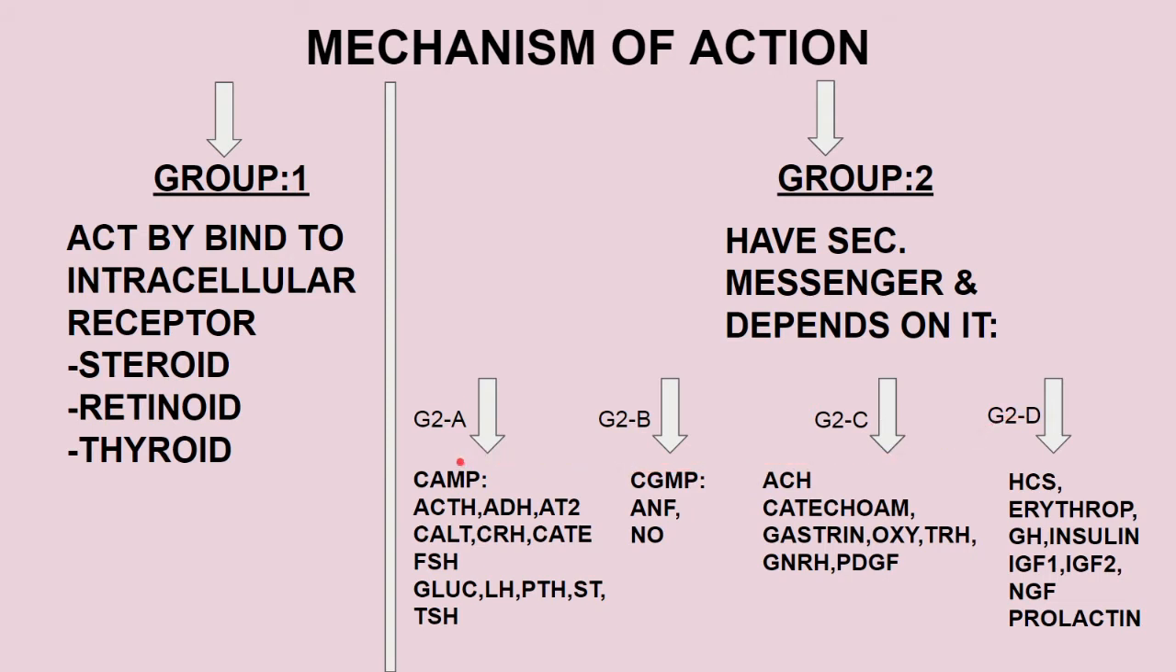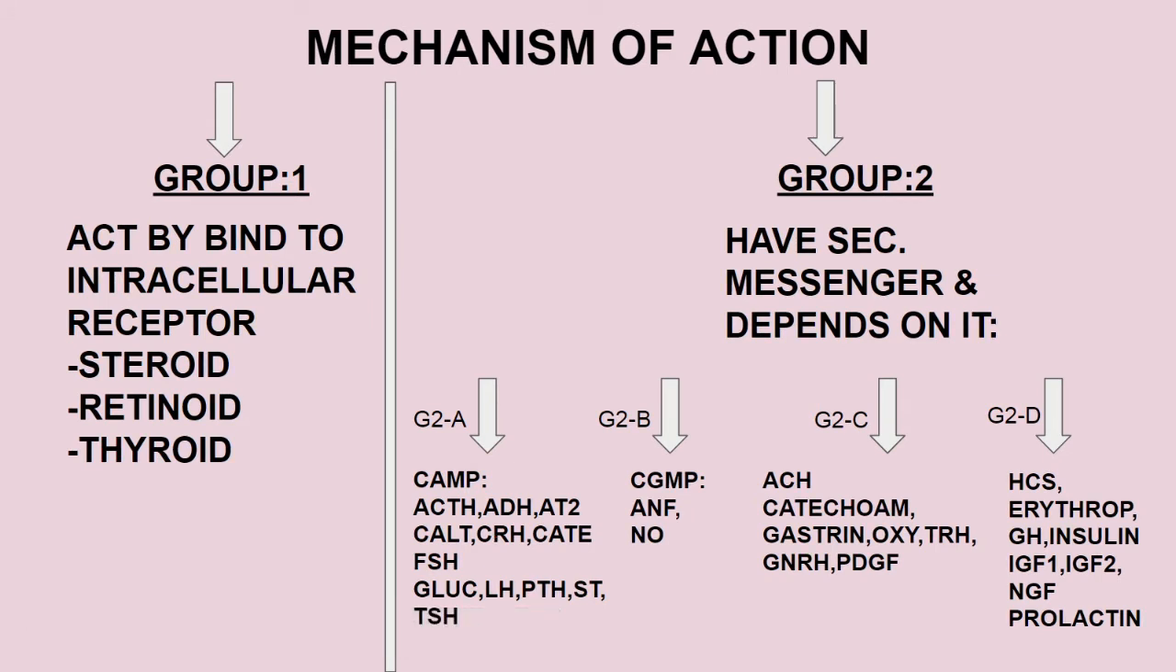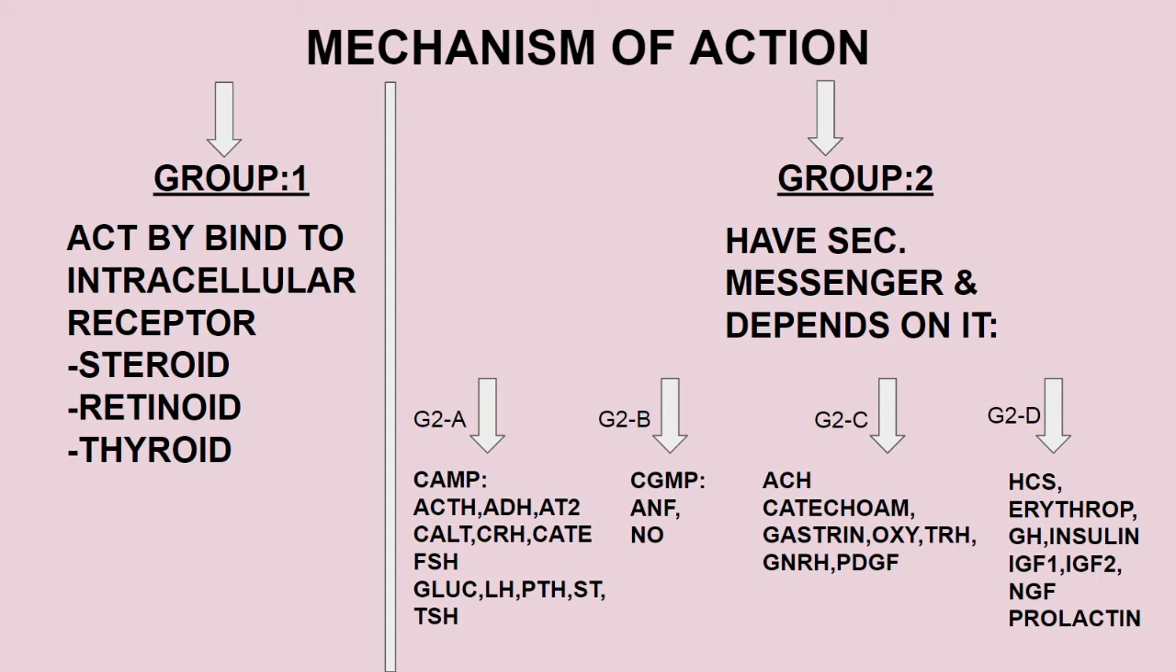In group 2A the secondary messenger is cyclic AMP. Here the hormones are ACTH, ADH, angiotensin 2, calcitonin, CRH, catecholamines, in that alpha 2 adrenergic, FSH, glucagon, LH, PTH, somatostatin and TSH. In group 2B the secondary messenger is cyclic GMP, and here the hormones are atrial natriuretic factor and nitric oxide.